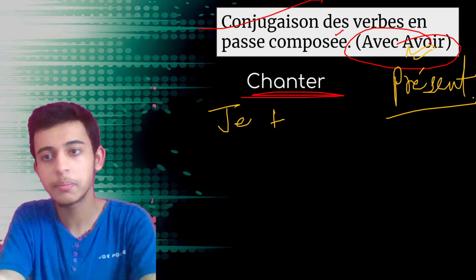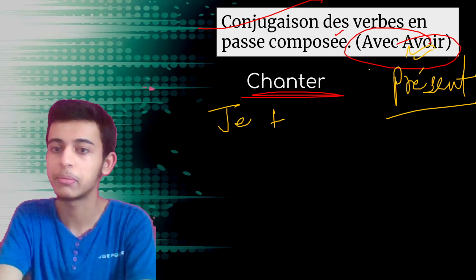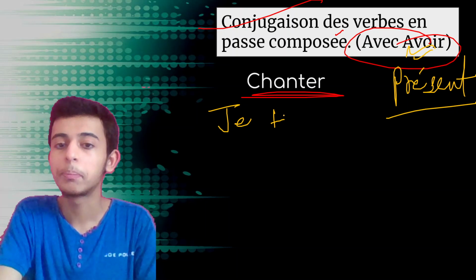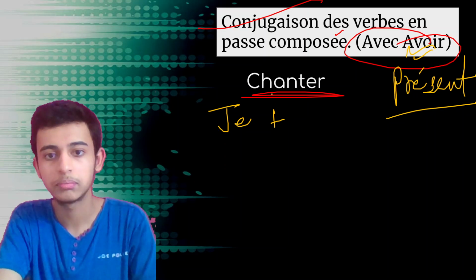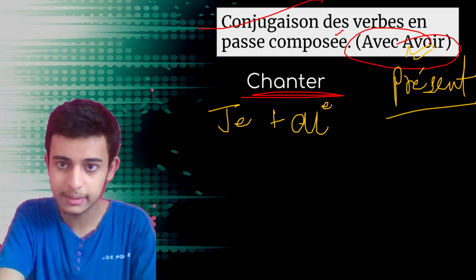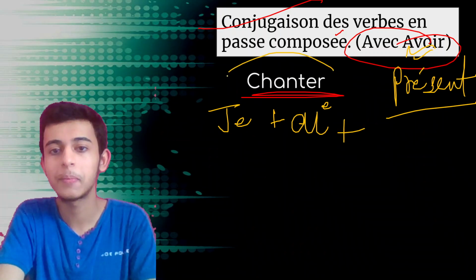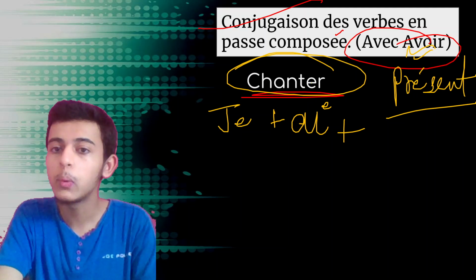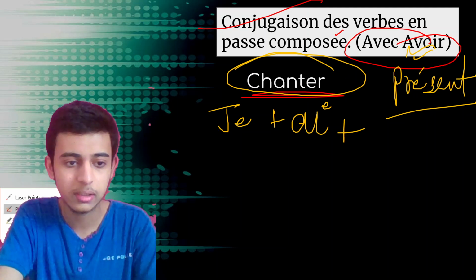Right now, most of the verbs are conjugated with avoir. Some are conjugated with être. I'll tell you the tip to remember those verbs. Okay. So plus, what are we going to do? Avoir in présent. What is je in avoir basically in présent? It is ai. Just now we had discussed. Plus ai plus the past participle of the main verb. Main verb here is chanter. How do we make it? We remove er. Let me tell you how you can make the past participle.